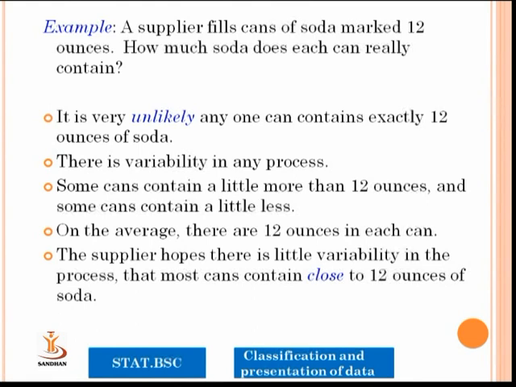Some cans contain a little more than 12 ounces and some contain a little less. On average, there are 12 ounces in each can, and the supplier hopes there is little variability in the process, so that most cans contain close to 12 ounces of soda.